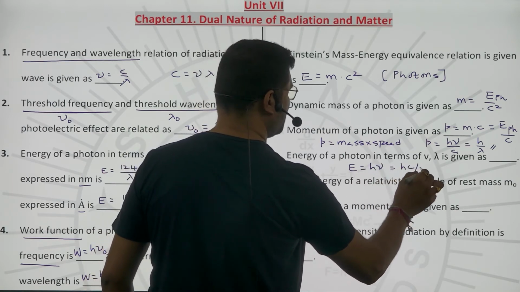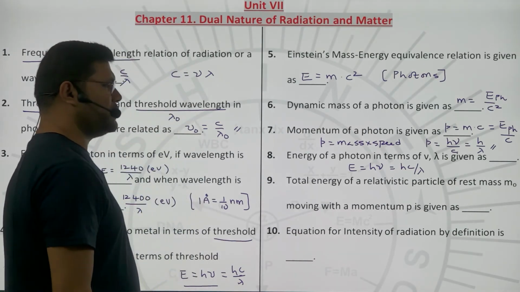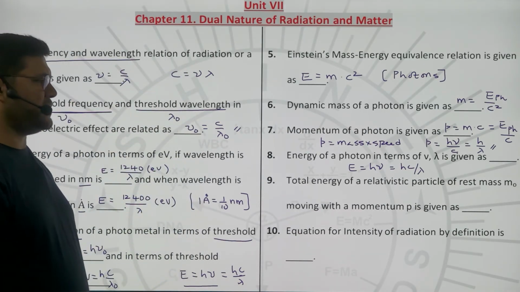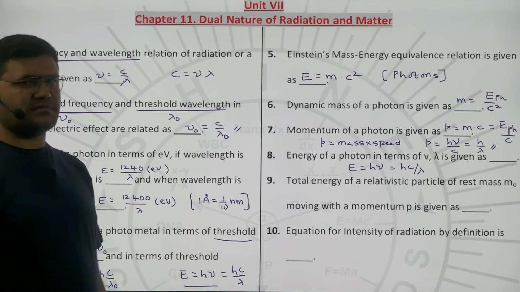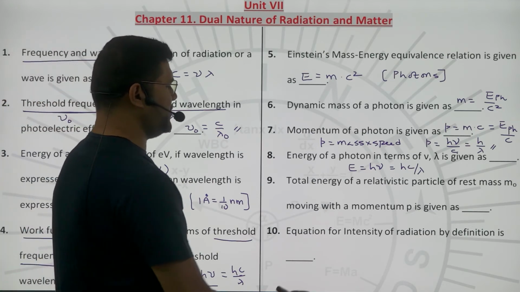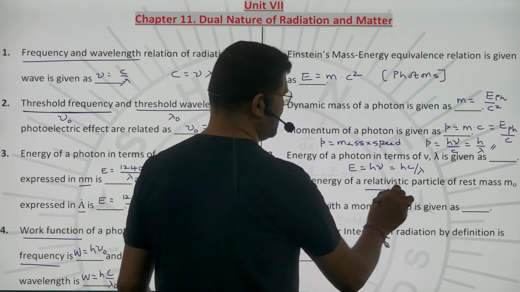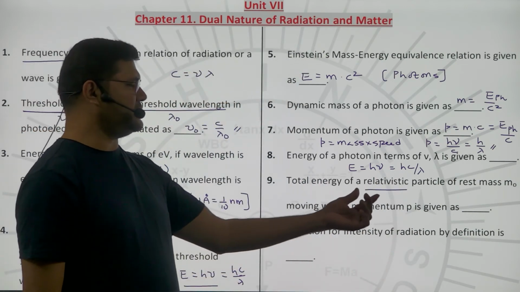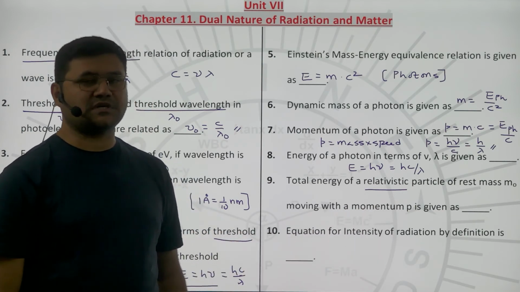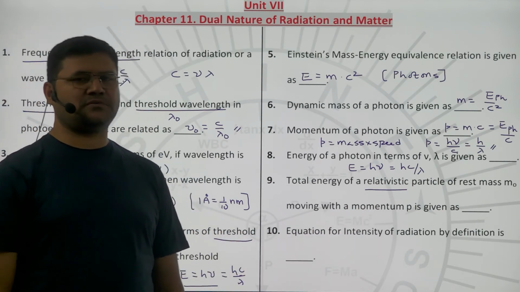Next, the total energy of a relativistic particle of rest mass m0 moving with a momentum p is given as follows. First of all, please take note of the term relativistic. What is relativistic?